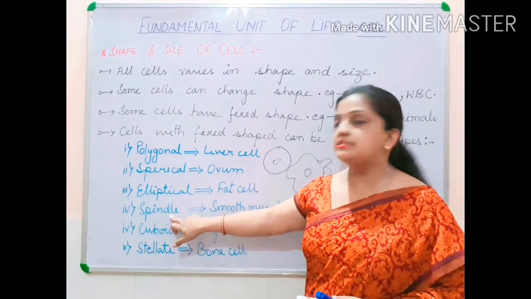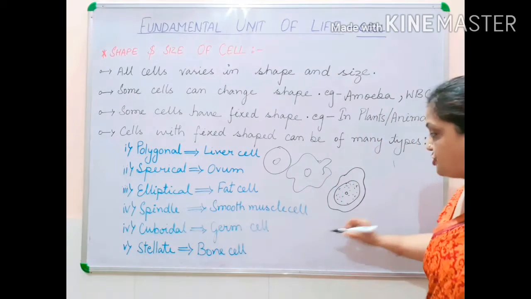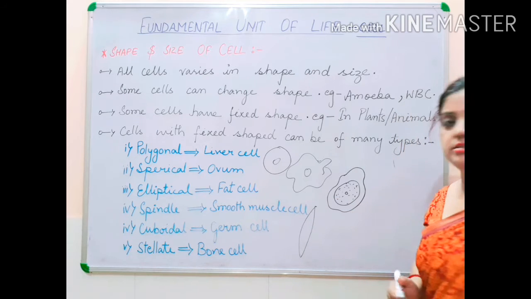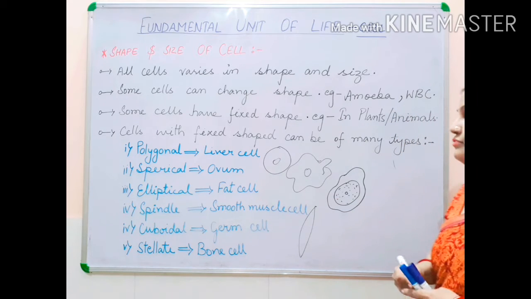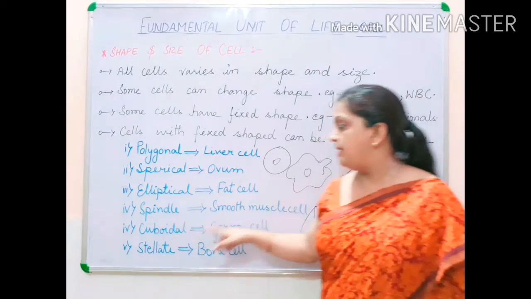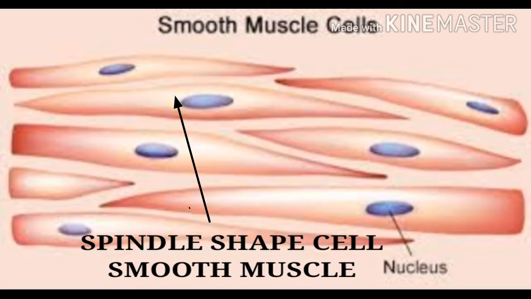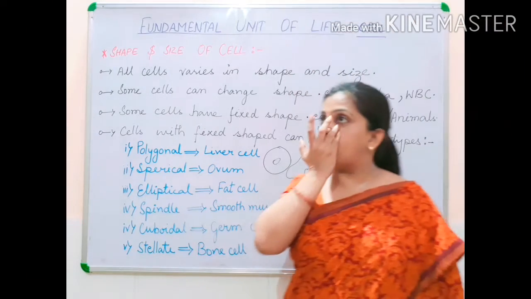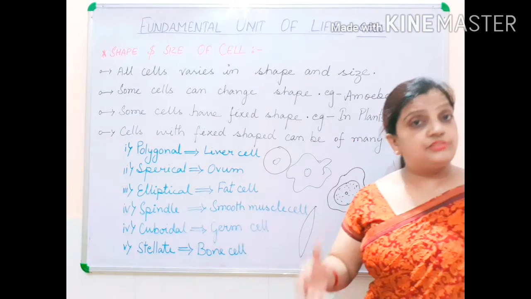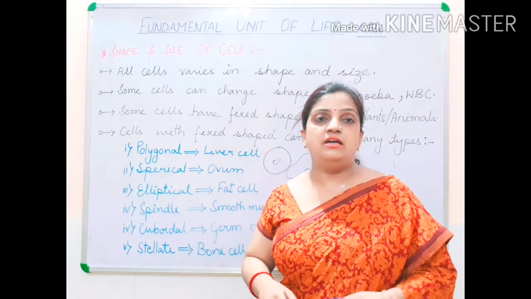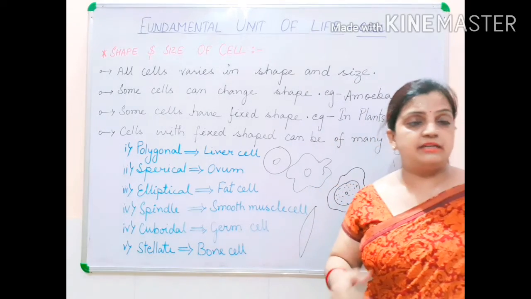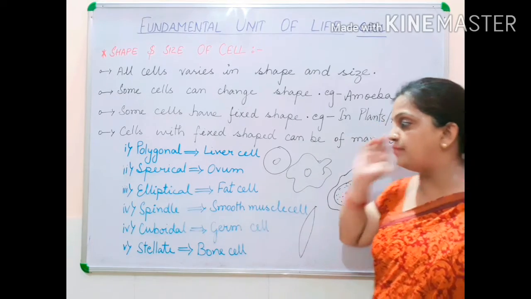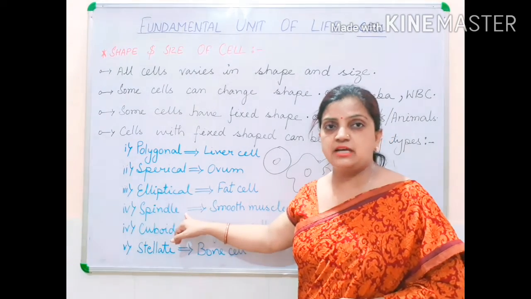The next is spindle shape. Hope you understand the shape of the spindle. It is this shape structure. It is your spindle shaped structure. And the example for spindle shaped cell is smooth muscles. Now children, in the body we have muscle cells. And there are three types of muscles: smooth muscles, rough muscle cells, cardiac muscle cells. There are various types of cells. But the smooth muscle cells are the example where spindle shaped cells are present.